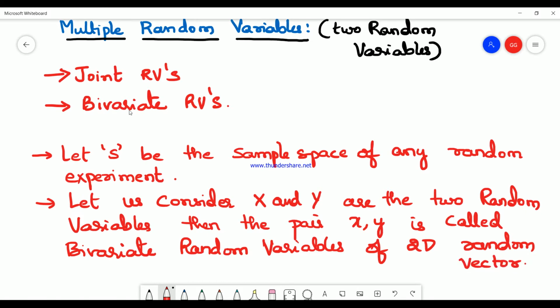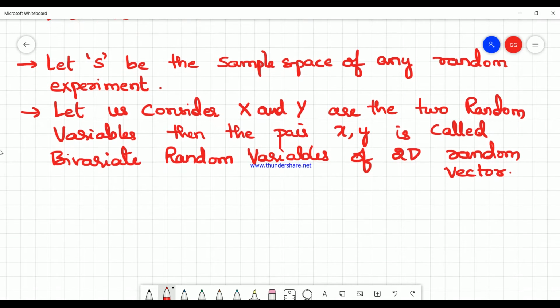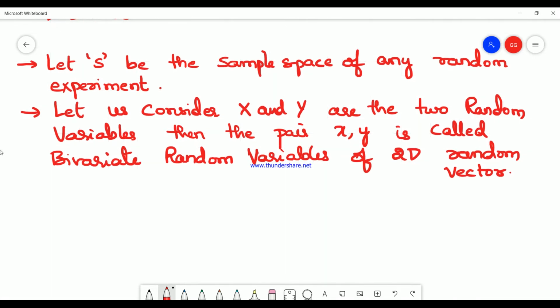So when we consider two different random variables X and Y, and take any pair in them, small x and small y are values of X and Y. X and Y come from the sample space where we got results from random experiments.